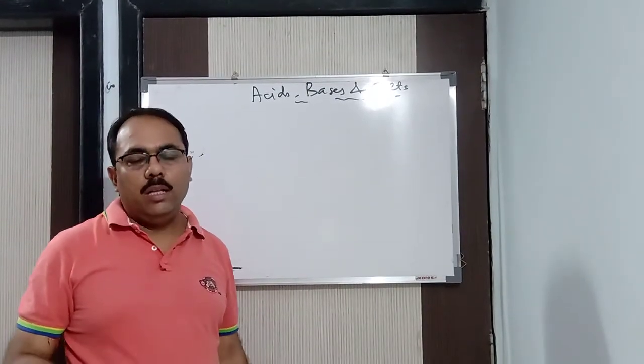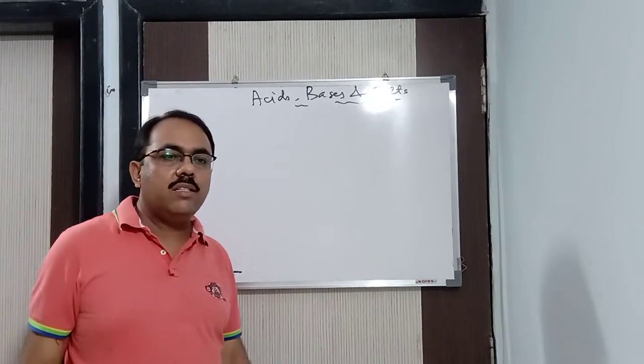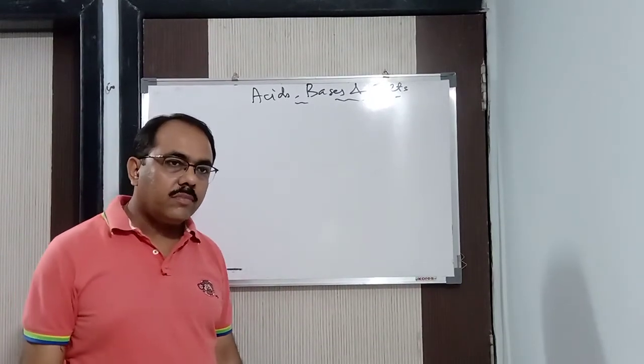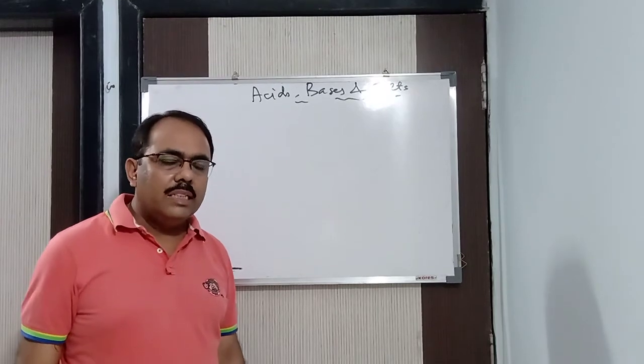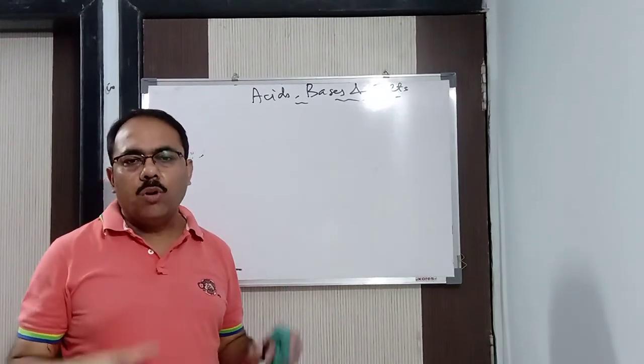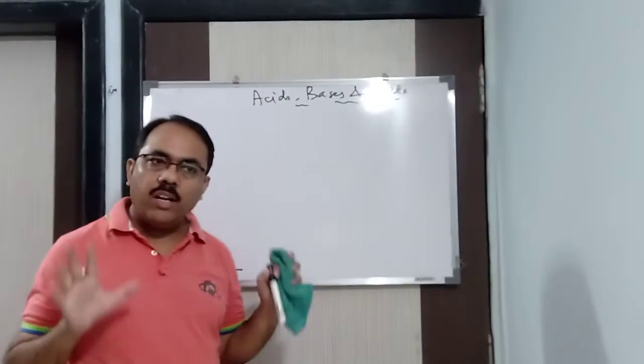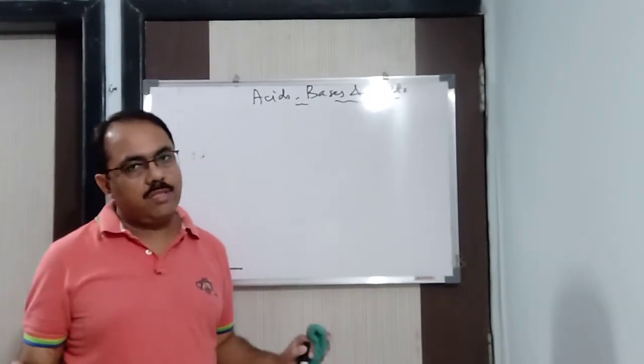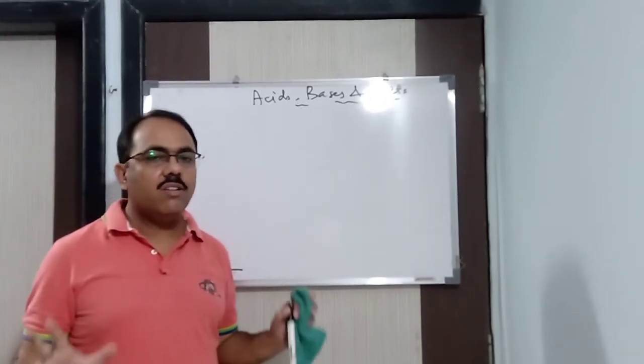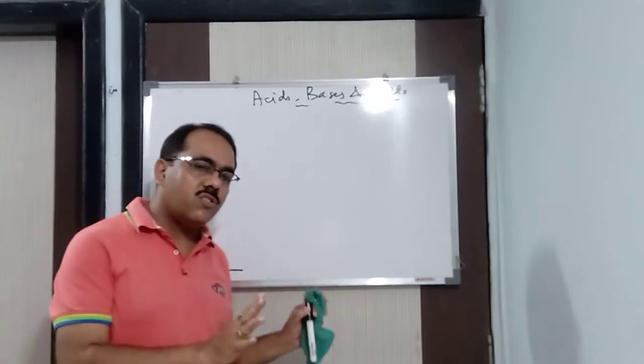Next, we have on the basis of strength. Strength means the acids which give more H plus ion or H3O plus ion in aqueous solution. That is how we measure the strength of the acid.